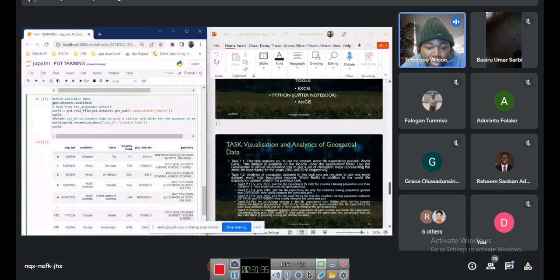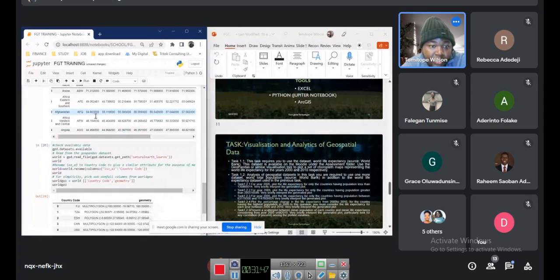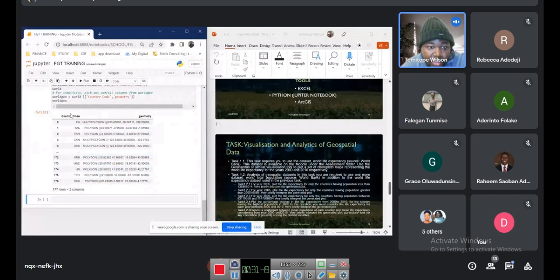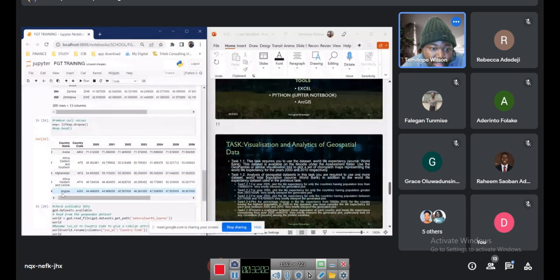So I'm going to bring out the longitude and latitude just like I did for that, just using iloc to pick out the important things I need. I do the same here as well, and then I run this as well. So can you see I brought out country code and I brought out geometry, and it makes it 177 rows, which means I have longitude and latitude for 177 countries. Meanwhile, my data at the moment has 247, because we cleaned this data already.